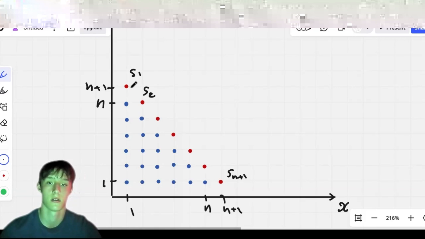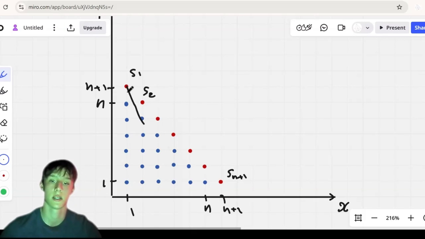So this means that S1 needs to be going somewhere here. And then we know that this point, well, you have a lot of stuff that you can try. But at the end of the day, you work around the boundary of the big triangle.